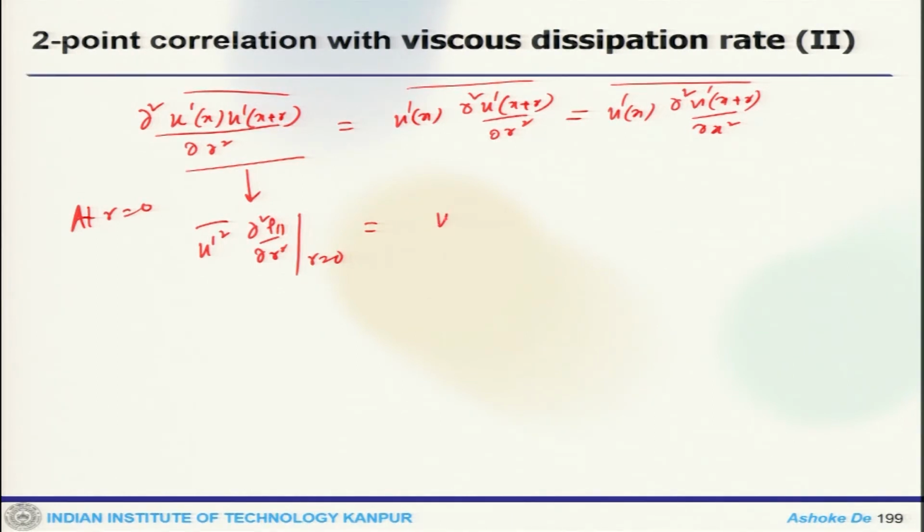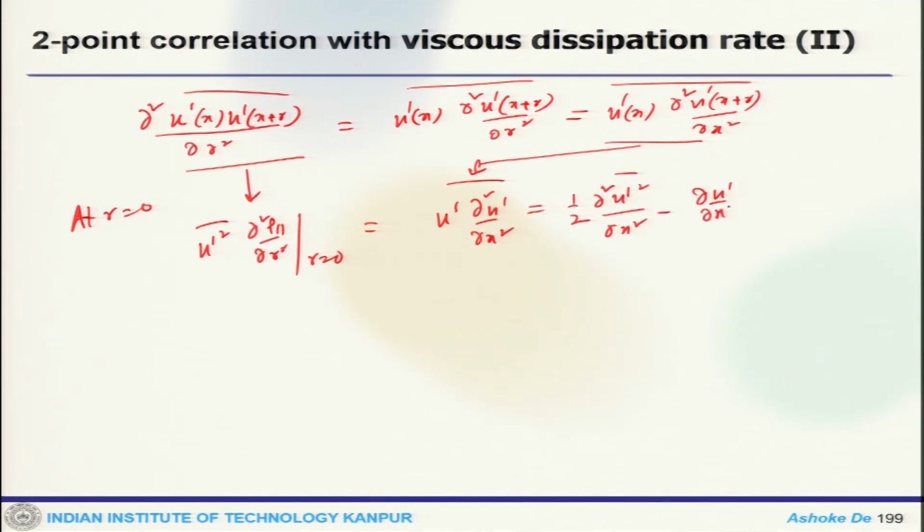So, this is u prime del 2 u prime by del x 2, which equals half of del 2 u prime square by del x 2 minus (del u prime by del x) square, which one can approximate as minus (del u prime by del x) square.